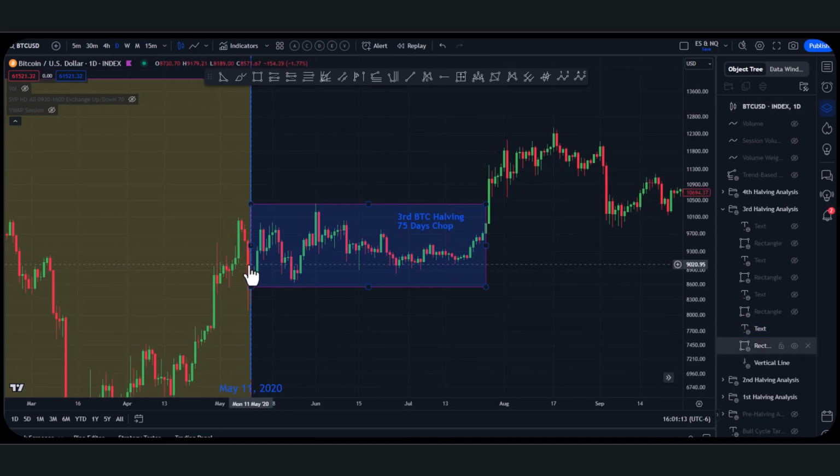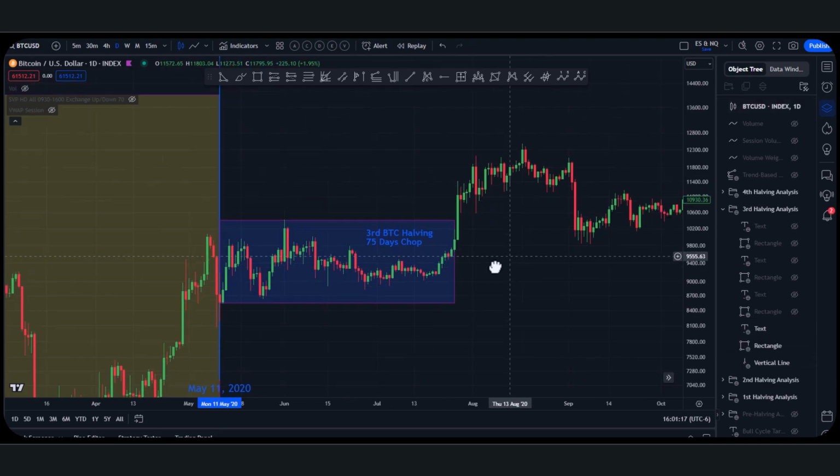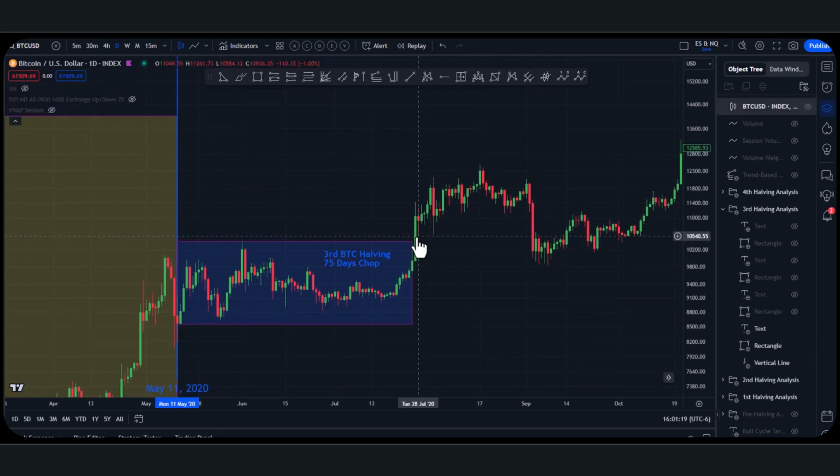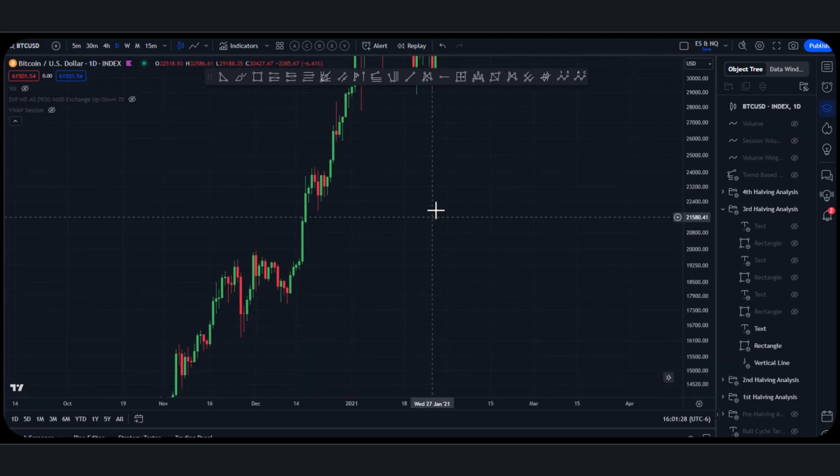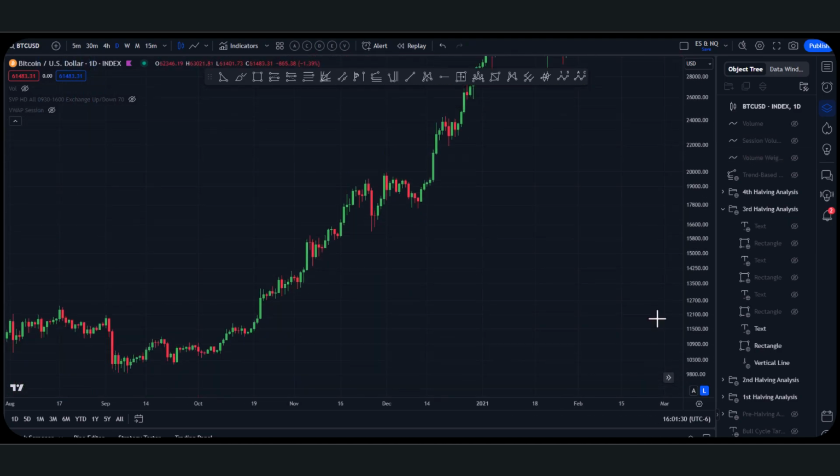So similarly, we see a little liquidation to start and then we range, okay? And then what happens? We break out of the range 75 days later. We back test the range just like we've done on the previous two. And then what happens? Insane volatile move up, right? And let's zoom out again.